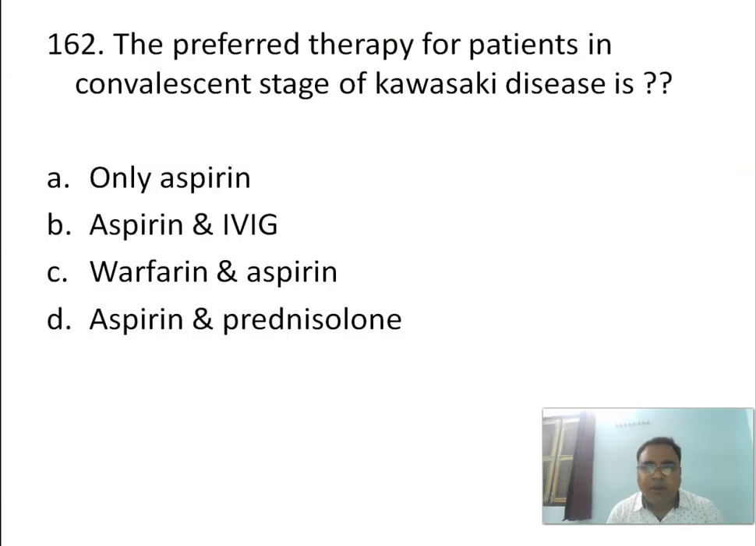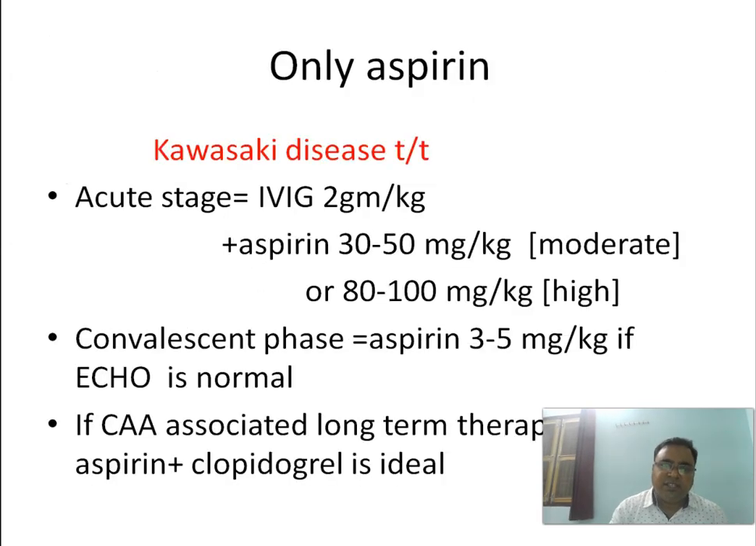Next, the preferred therapy for patients in the convalescent stage of Kawasaki disease is, among these four, which one is the correct answer? What do we want to give in the convalescent stage of Kawasaki disease? Only aspirin, or aspirin plus IVIG, warfarin and aspirin, or aspirin and prednisolone? Which is the preferred treatment in the convalescent stage of Kawasaki disease? The answer is only aspirin.